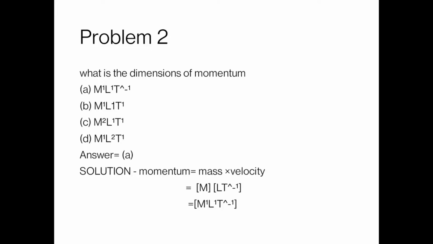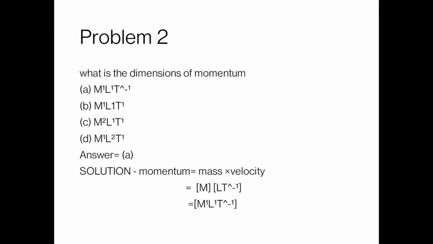Now the second problem is, what are the dimensions of momentum? Now again we go for the solution. Momentum is equal to mass into velocity, and the dimensional formula for mass is capital M, and for velocity is M0 L1 T minus 1.